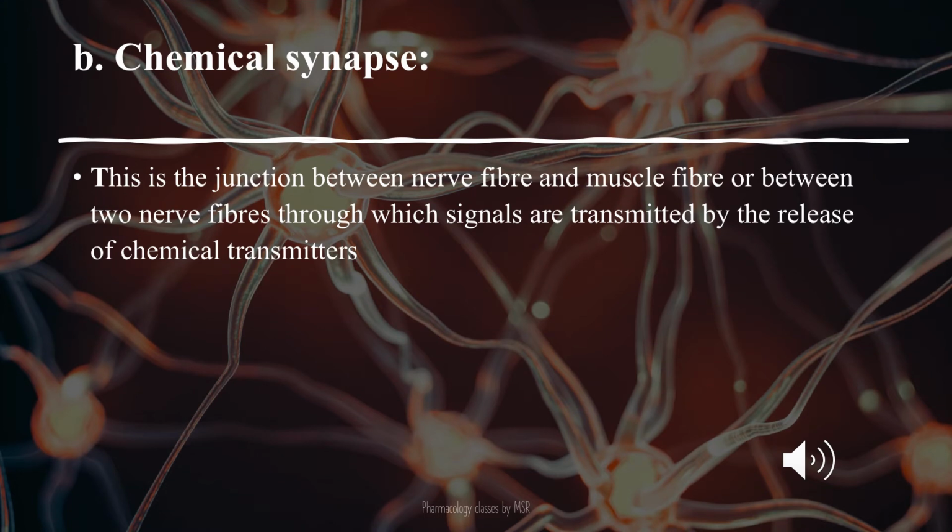The next channel in the communicating junction is the chemical synapse. A synapse indicates a site of transmission where two neurons, or a neuron and a muscle, or a neuron and a gland are communicating or exchanging information. A chemical synapse is a junction where chemicals are released and transmitted from one neuron to another, or from a neuron to a muscle or a gland. That is the reason it comes under the communicating junction.